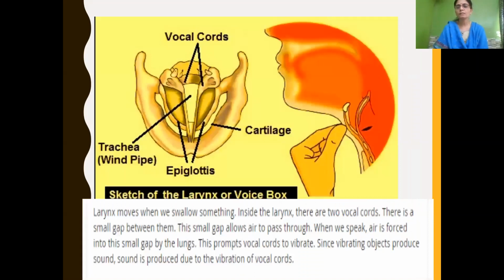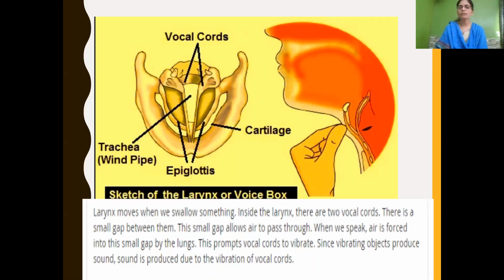In the same way, in this chapter, we have learned how sound is being produced in the human body. That is, sound is produced by the larynx, otherwise called the voice box. And this diagram with labeling, as well as the function of the voice box or larynx, is very important. So children, you have to practice the diagram with labeling, as well as know about the functions of the voice box or larynx.